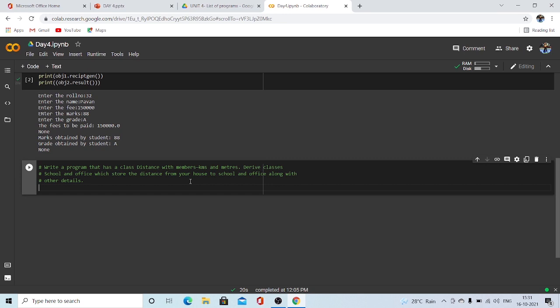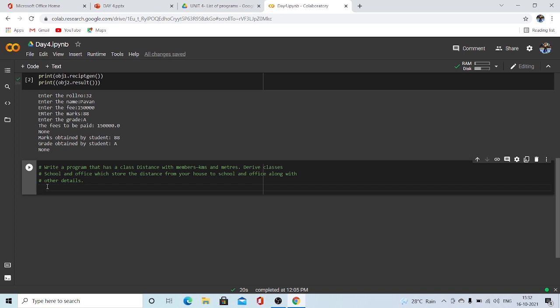Okay, let's do the code part. Before we start, let's read the question in a detailed manner. Write a program that has a class Distance with numbers, kilometers and meters, and derive classes School and Office in which we store the distance from your house to school and office along with the other details.